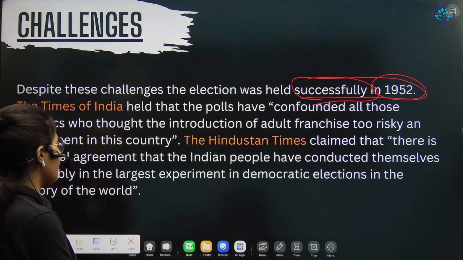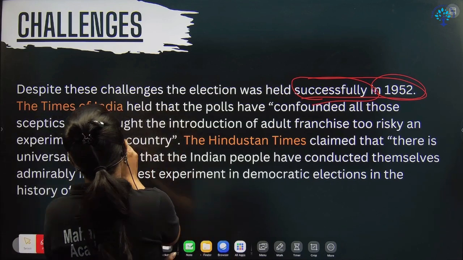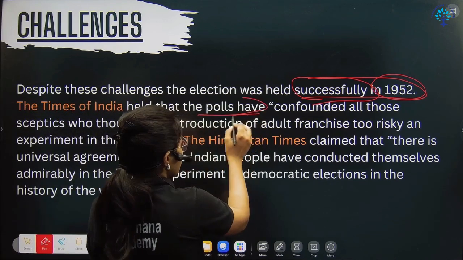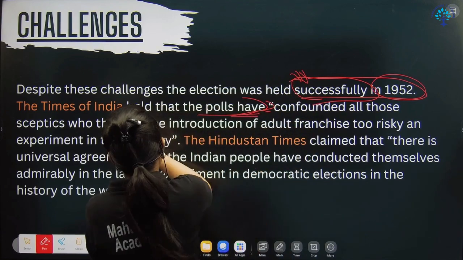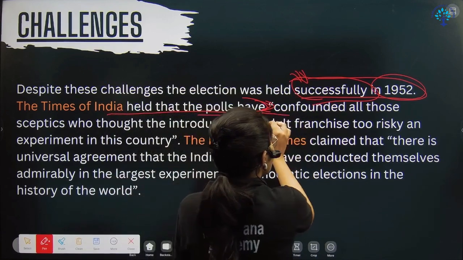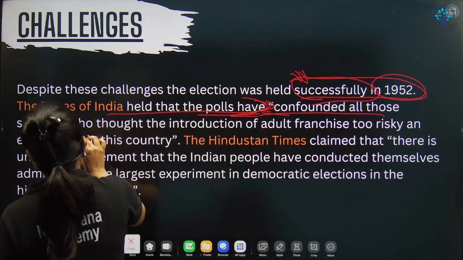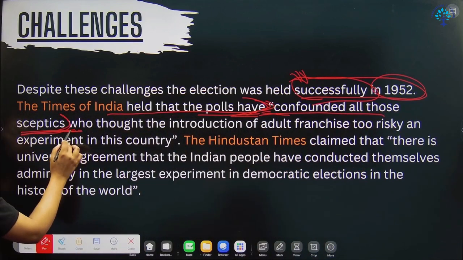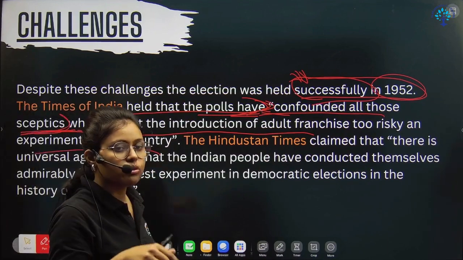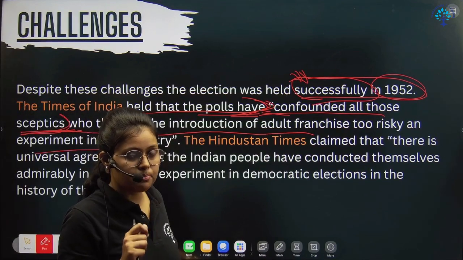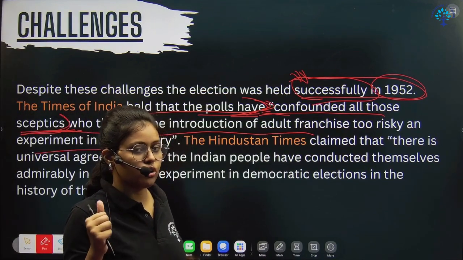The Times of India said they had confounded all the skeptics who thought otherwise. So here you can see the positive tone after the successful implementation of free and fair elections. The Times of India is now saying that we have confounded all those skeptics. Skeptics means all those critics who thought that the introduction of adult franchise was too risky. So we have somehow shut the mouths of those people who were saying this could be risky, right?